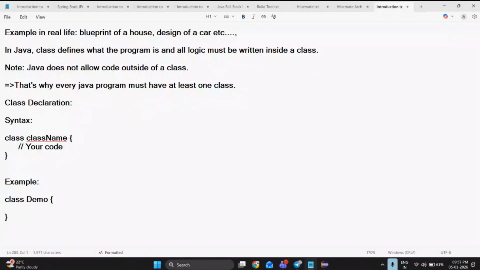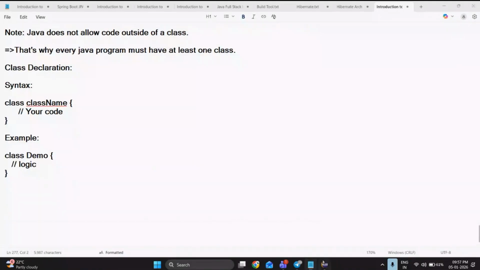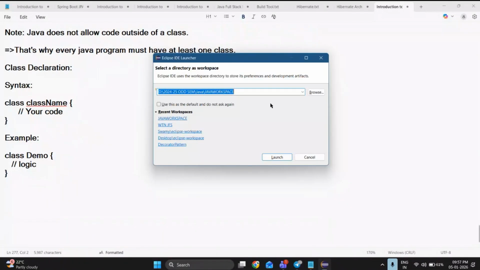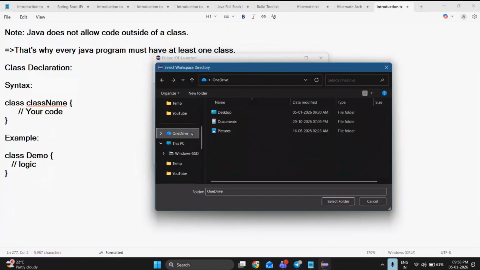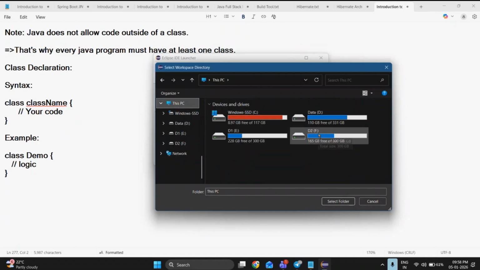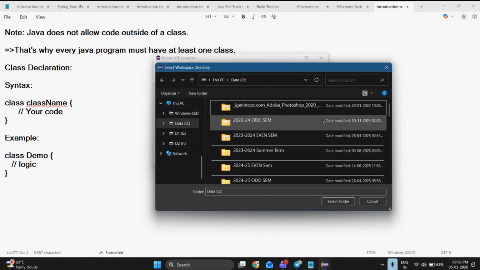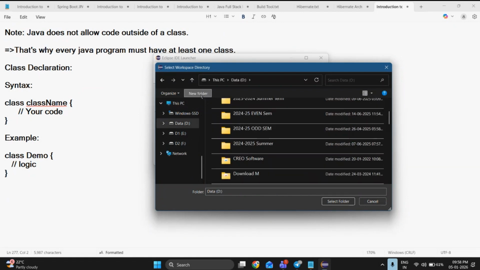Clear, guys? My workspace got opened, I think. Wait a second. Everyone, please make sure that you create a folder. Let me tell you clearly. Create a new folder.